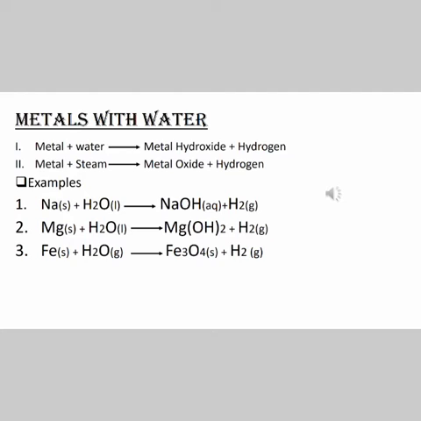And this iron, when we are allowing it to react with steam, should be in a red hot condition. That means an external source of heat has been applied and it is allowed to react with the steam, where the liquid is in a gas form, and it gives out iron 2 3 oxide and hydrogen gas is liberated. Okay.